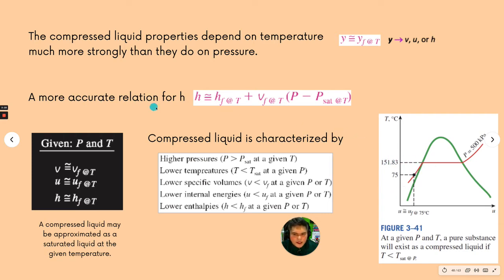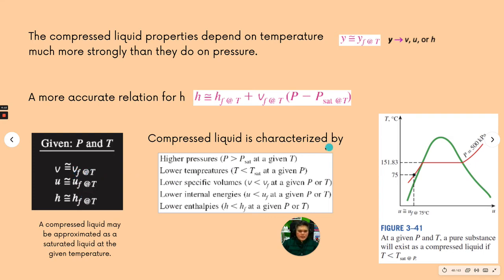A more accurate relation, if you want to determine the enthalpy at this particular stage, is the enthalpy of the fluid at a certain temperature plus the saturated point at that given temperature, plus the pressure minus the saturation pressure at that temperature. If you are given pressure and temperature, your volume, internal energy and enthalpy are approximately the same as the saturated properties at the given temperature.